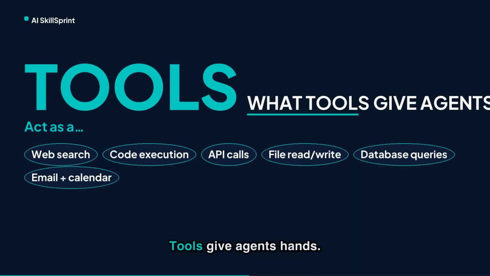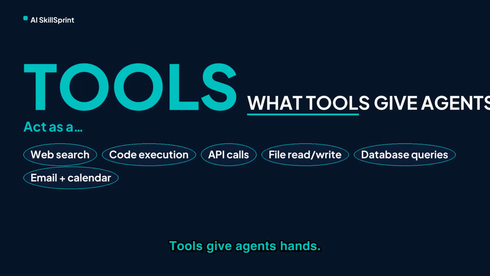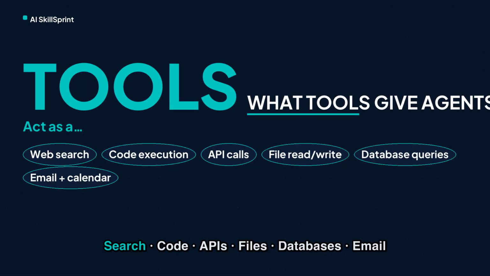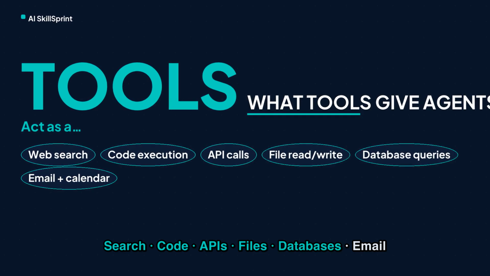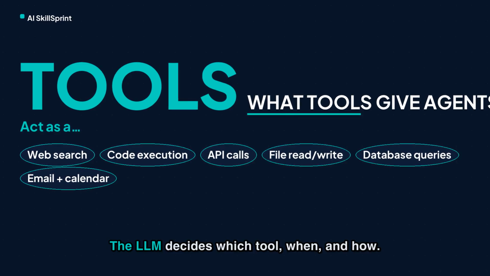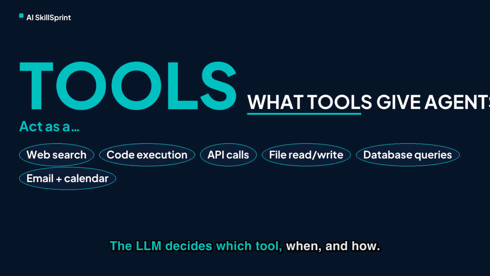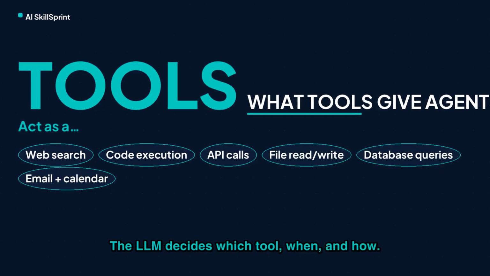Tools are what make agents useful. Without tools, an agent is just a chatbot that thinks in loops. With tools, it can search the web, run code, send emails, call APIs, read files, write to databases. The agent decides which tool to use and when. That's the reasoning happening inside the LLM. MCP, Model Context Protocol, is a standard for connecting LLMs to tools consistently. More on that in the next episode.